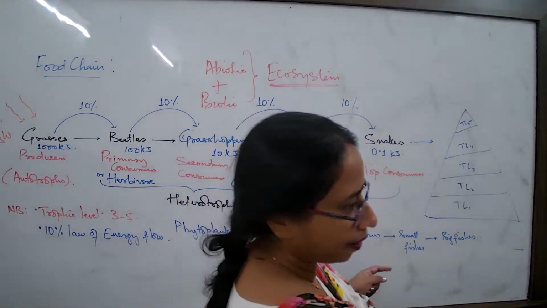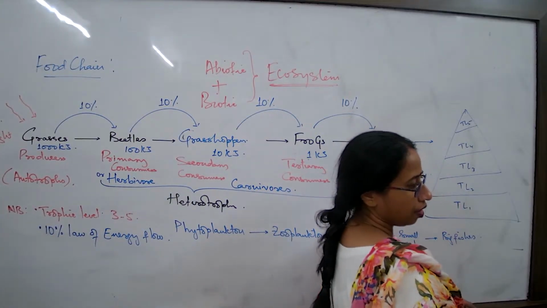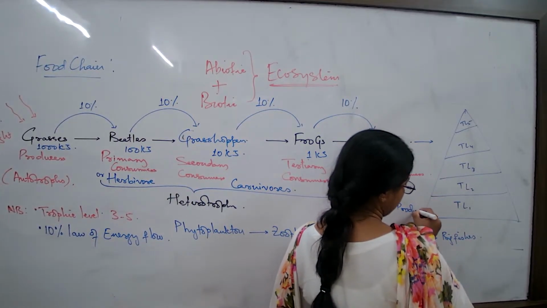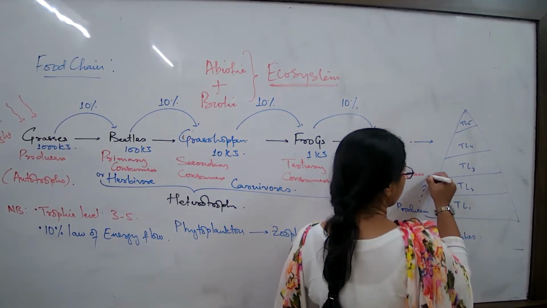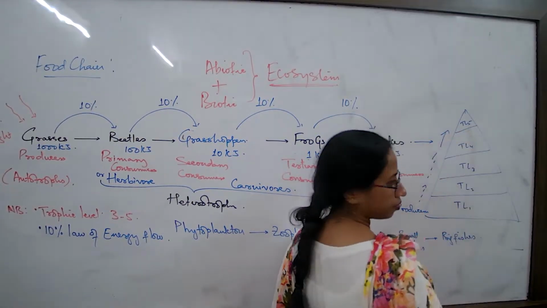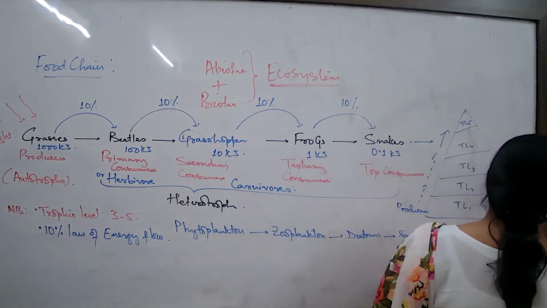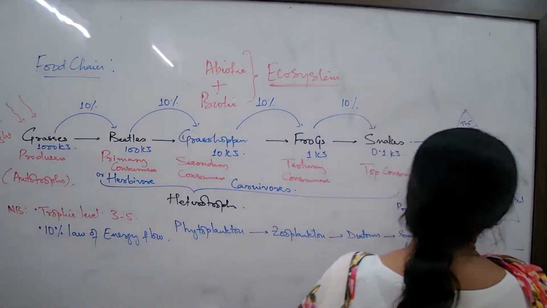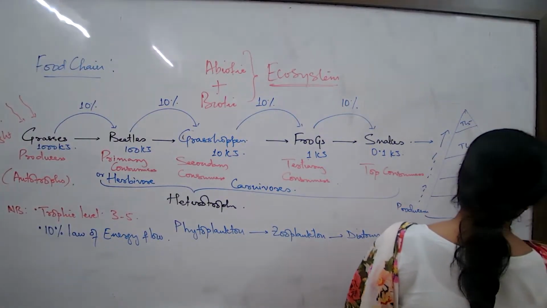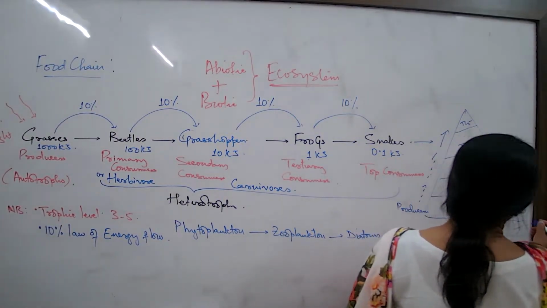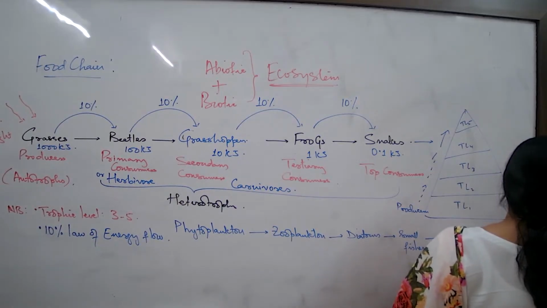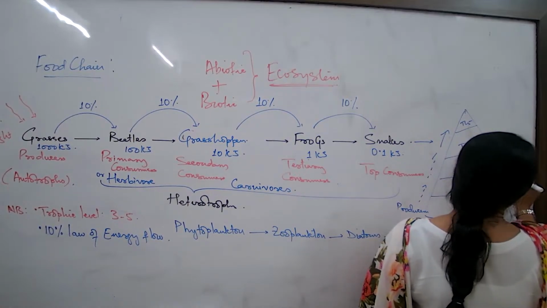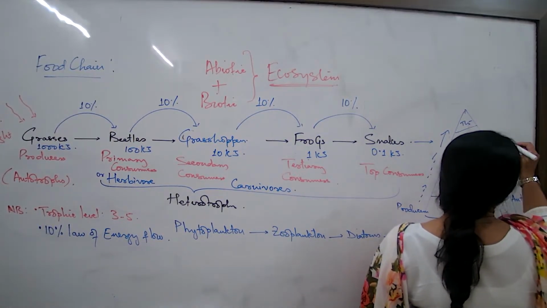Here you have to write the trophic levels. On one side you have to write what is the nature of the trophic level. For example, producers, and go on. This side what will you write? Autotrophs. This side you will write autotrophs. And here, not heterotrophs, but the category of heterotrophs. You can write herbivores and then go ahead.